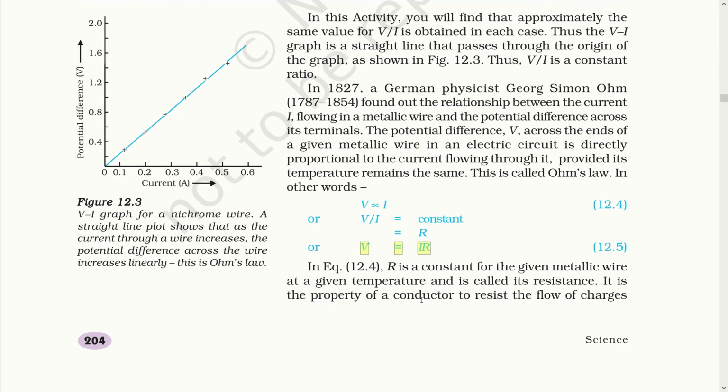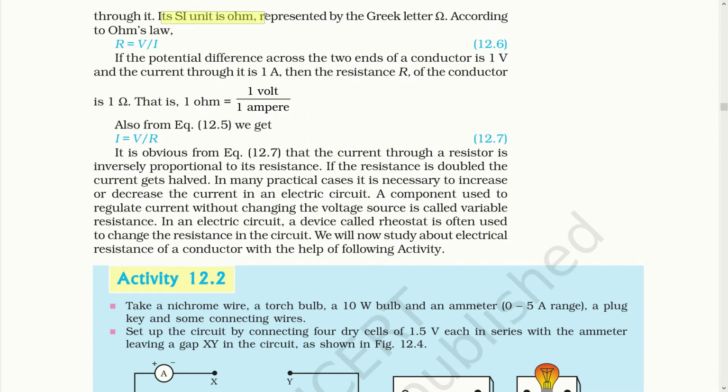It is a property of the conductor to resist the flow of charges. Its SI unit is ohm, represented by the Greek letter omega. According to Ohm's law, R is equal to V upon I. If the potential difference across the two ends of the conductor is 1 volt and the current through it is 1 ampere, then the resistance R of the conductor is 1 ohm. This is the definition of ohm. That means 1 ohm is equal to 1 volt upon 1 ampere.